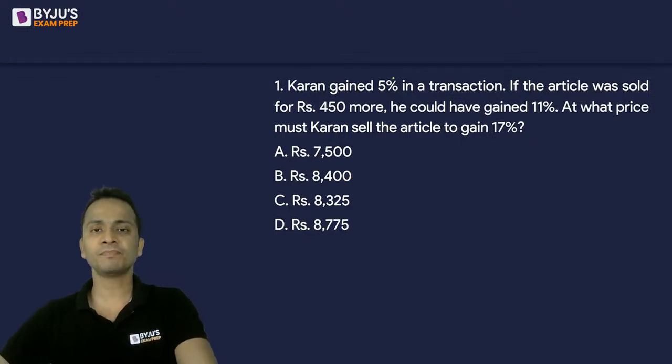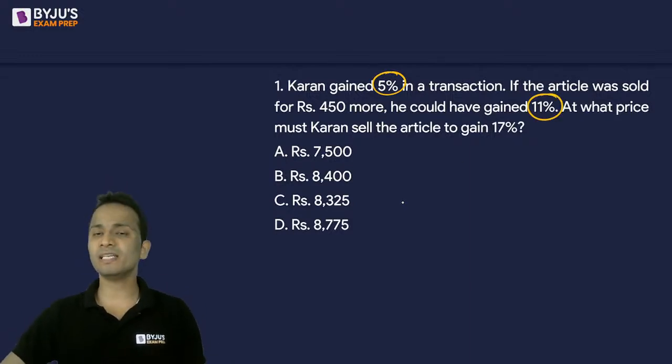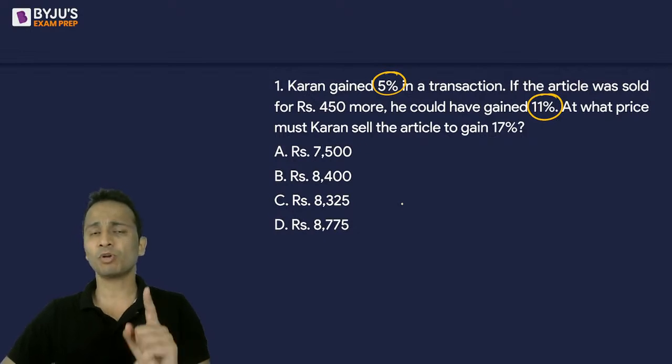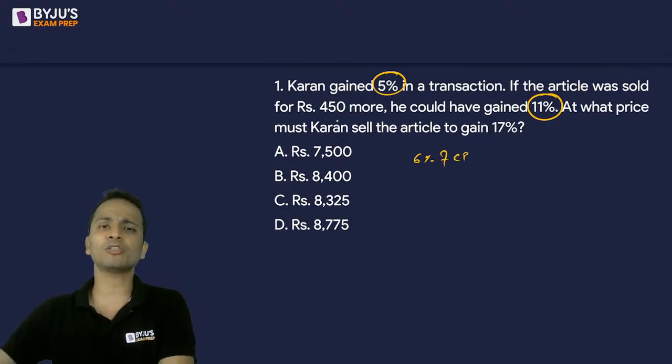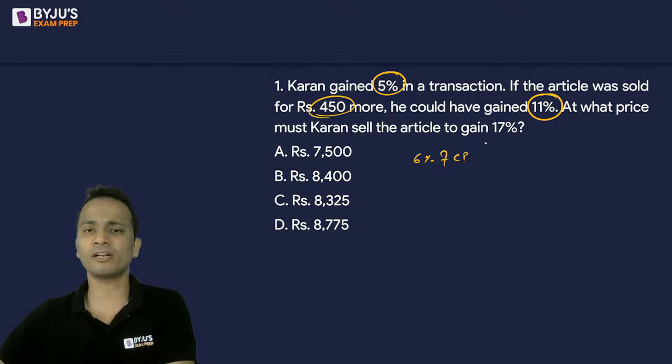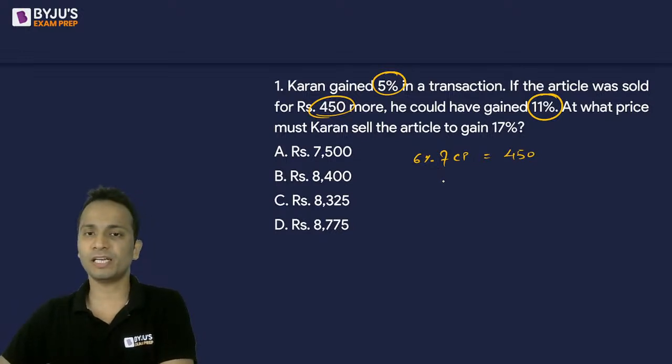Let's start. Earlier the profit was 5% and now the profit is 11%. So the profit has increased by 6%. Profit is calculated on cost price, so I can say that the increase is 6% of cost price. And why has it increased? Because my selling price has increased by 450. So I can equate it to 450 and get the value of the cost price of this article.